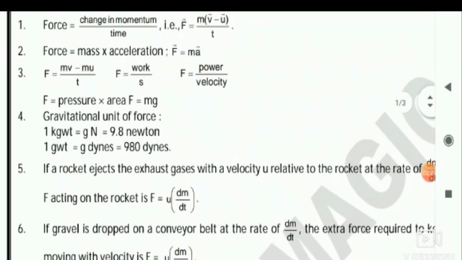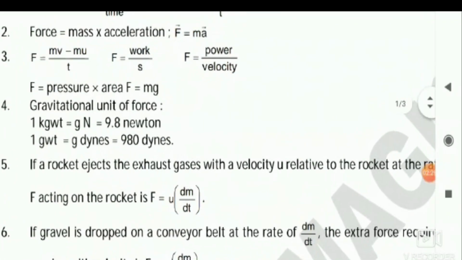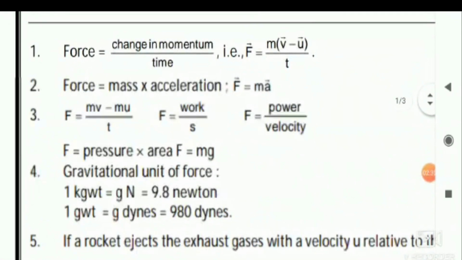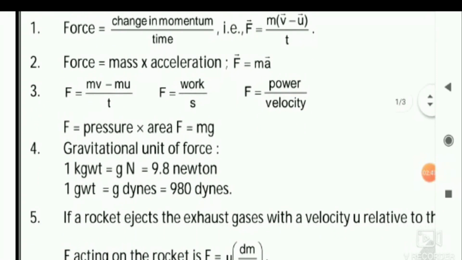Then let's go to the further different formulae for force. You can see here the second formula is force is equal to mass into acceleration, and the third one, once again in a simple way, is mv minus mu by t, work by displacement, power by velocity, pressure into area, m into g. See guys, all force related formulae in a single line. How much magic it is going to do, you just see here.